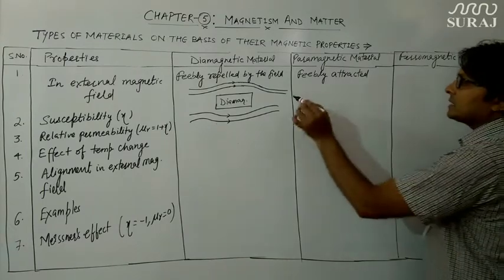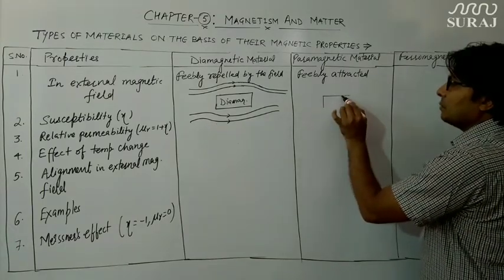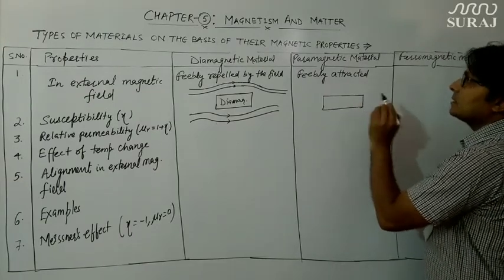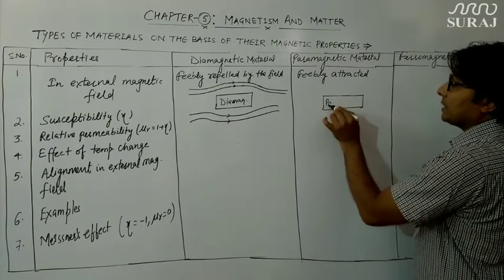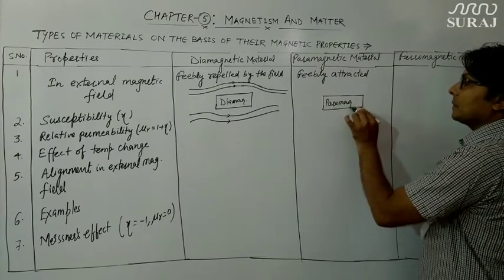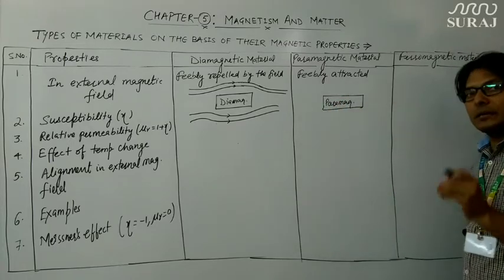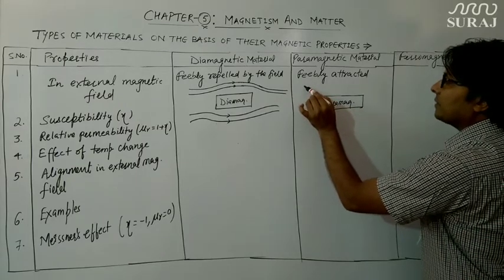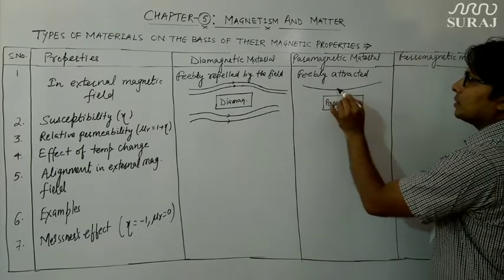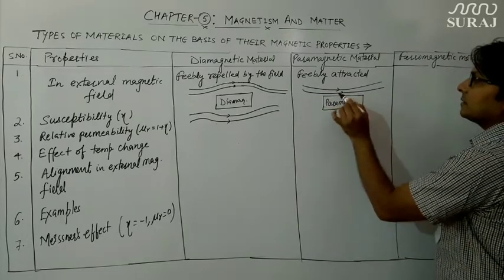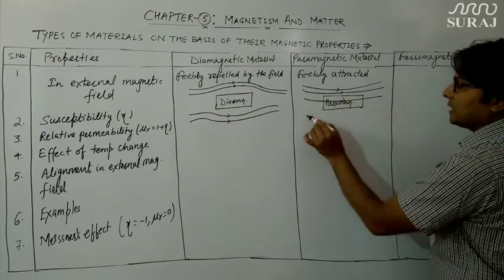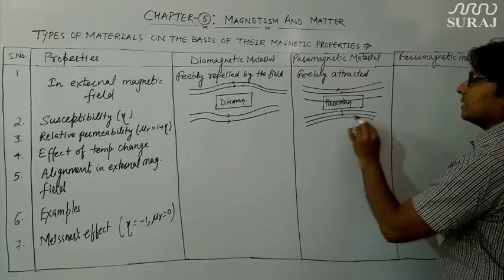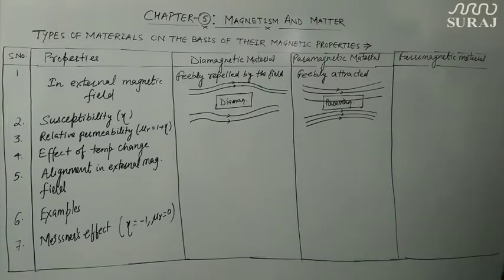So the magnetic field lines in this case will be, suppose this is the paramagnetic material, and if it is kept in a uniform external magnetic field, the magnetic field lines will look like this. This means the magnetic field lines are passing through, or attracted by, the paramagnetic material.